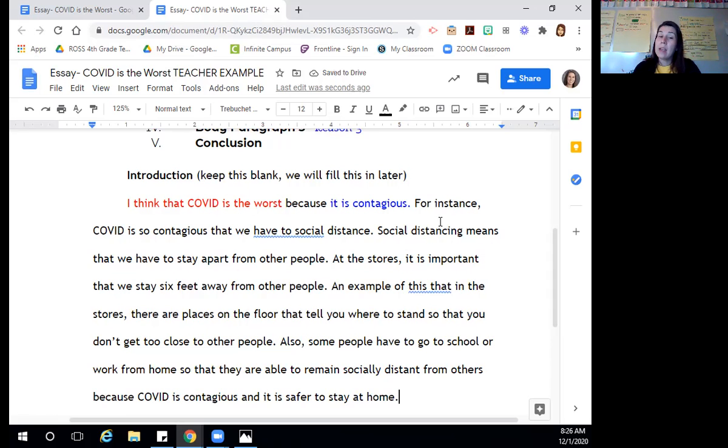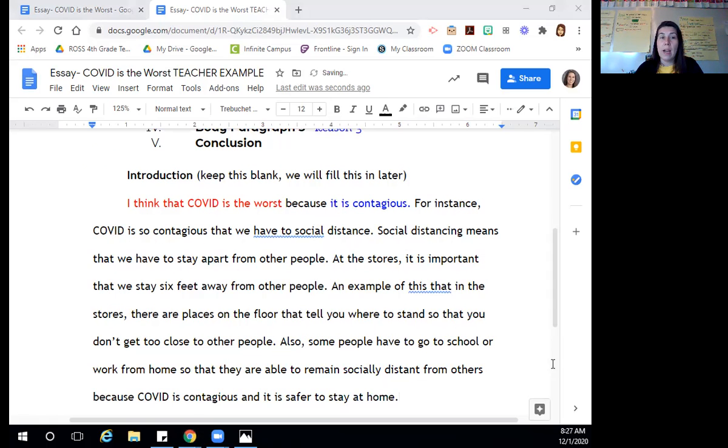All right. Now what I'm going to do is I see that I have quite a bit here. I have about 1, 2, 3, 4, 5, 6 sentences so far. So I know that I probably have a strong paragraph. But I need to make sure that I also include one of my mini stories.